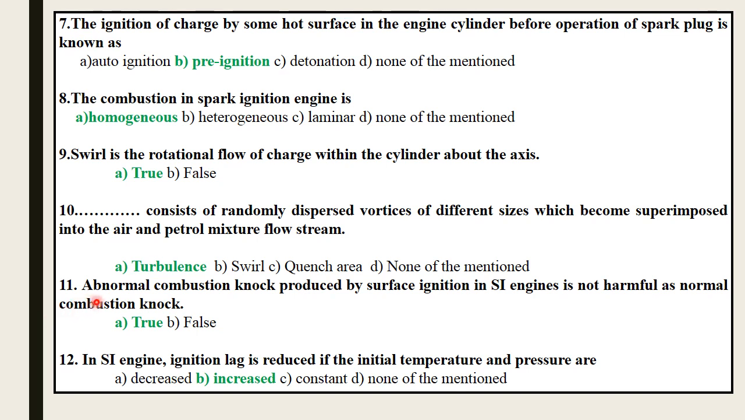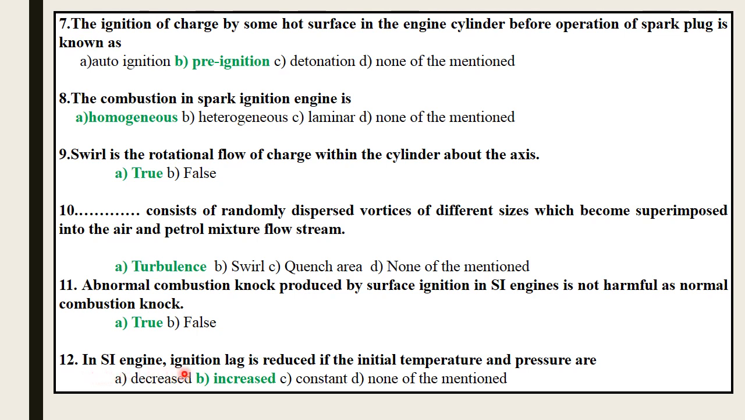11. Abnormal combustion knock produced by the surface ignition in SI engine is not as harmful as normal combustion knock. So this statement is true, as normal combustion has a high pressure rise compared to surface ignition like pre-ignition. So the abnormal combustion due to surface ignition or pre-ignition is less harmful compared to normal combustion, as in normal combustion the pressure rise is very much high.